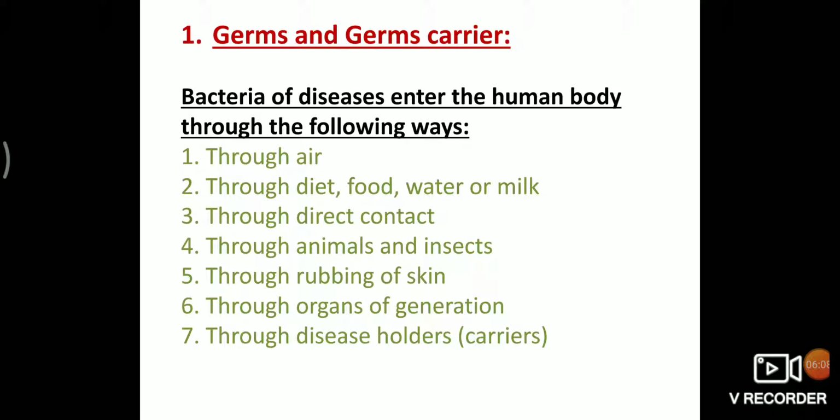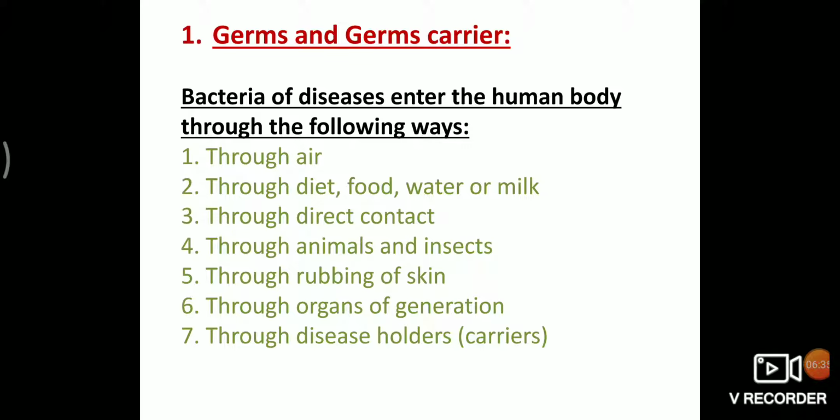Fifth, through rubbing of skin. Skin works as a coverage against bacteria entering into the body. Even then, sometimes bacteria of disease enter the human body through rubbing or cut of skin. For example, anthrax and tetanus diseases are spread in this way.